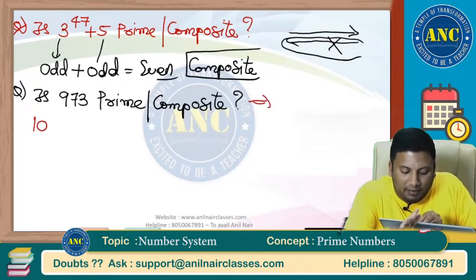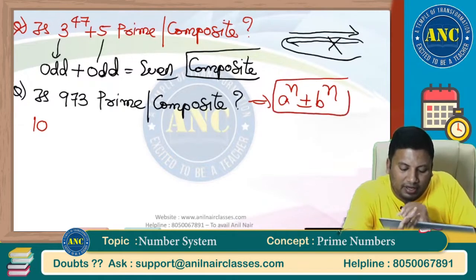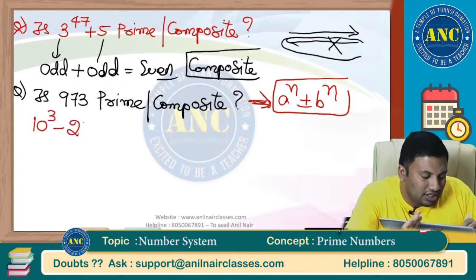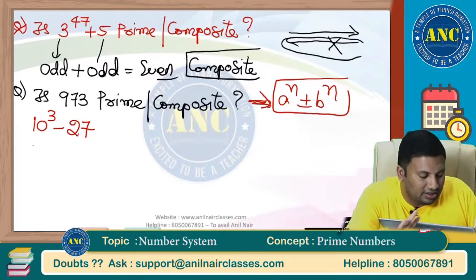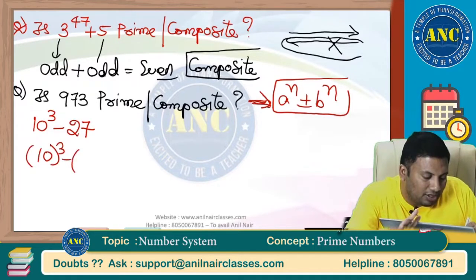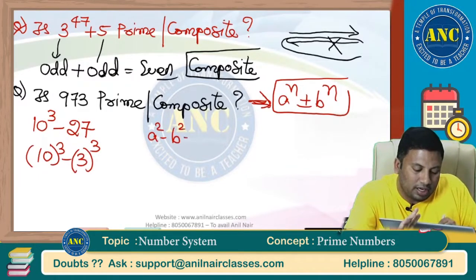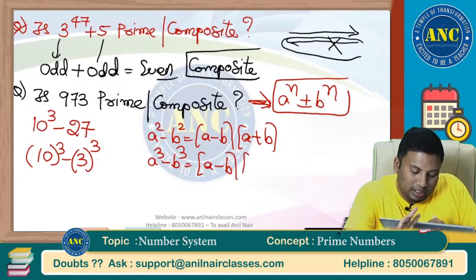973. Try to write the number in the form a power n plus or minus b power n. 973 is 10 cube minus 27. 1000 minus 27 is 973. This is nothing but 10 power 3 minus 3 power 3. Now, a square minus b square is nothing but (a minus b) into (a plus b). A cube minus b cube is nothing but (a minus b) into (a square plus ab plus b square).